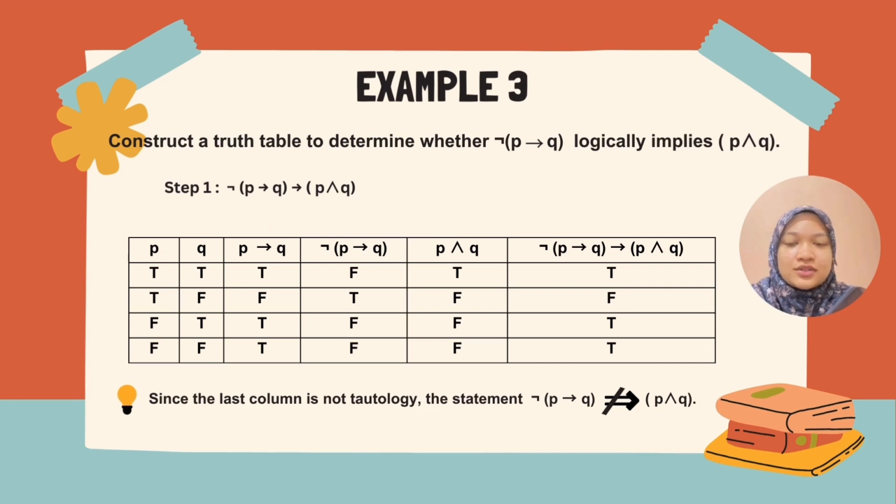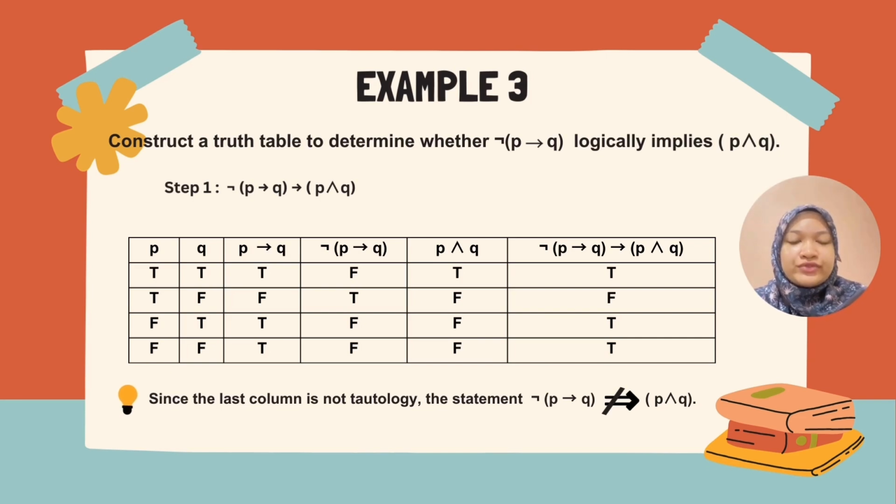Now, let's construct the truth table. First, we need to write the truth values for P and Q. For P, row 1 and row 2 will be true, and row 3 and row 4 will be false. For Q, row 1 is true and row 2 is false. For row 3 and row 4, just repeat it like row 1 and row 2.